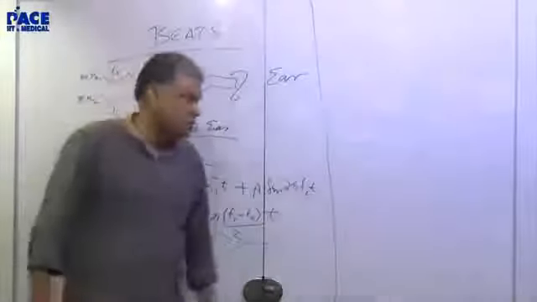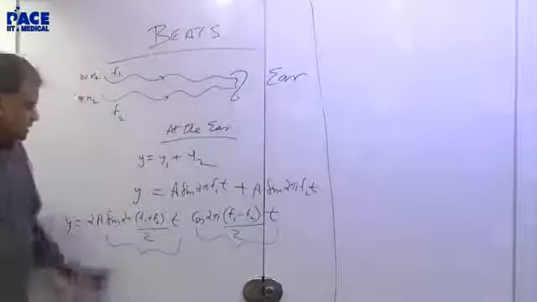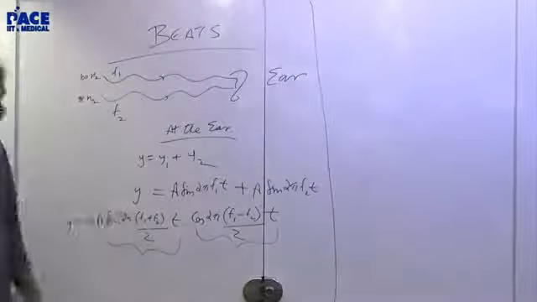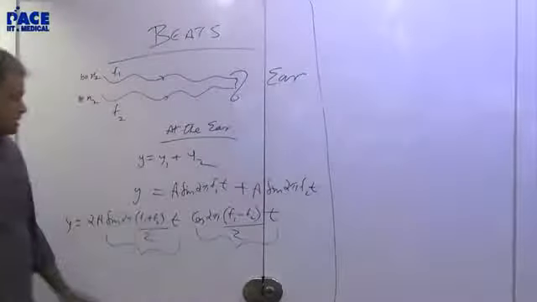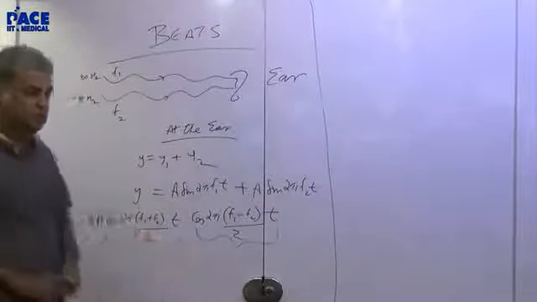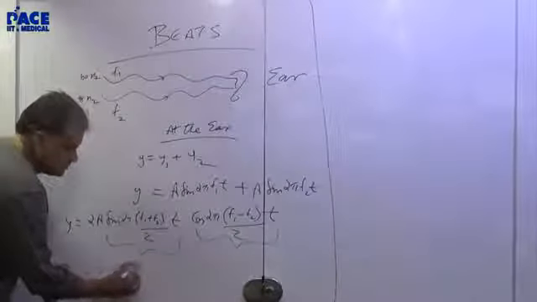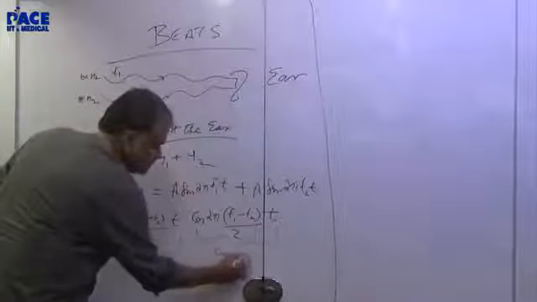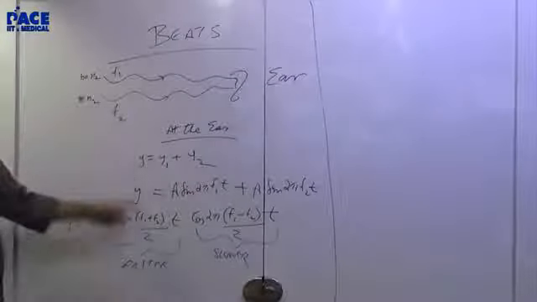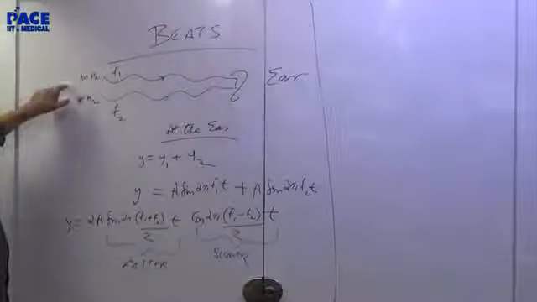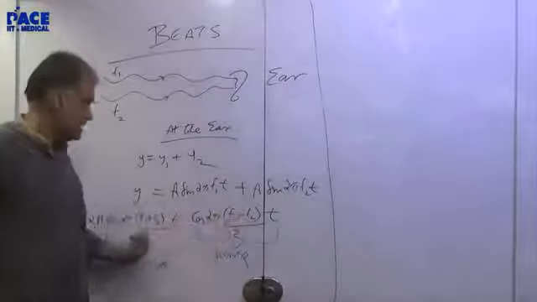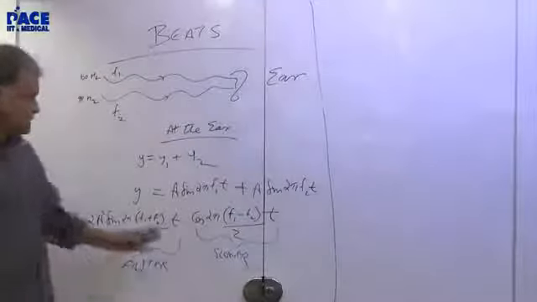So here, which is the slower cycle, which is the faster cycle? This represents the frequency of the cycle. This is f1 plus f2 by 2. This is f1 minus f2 by 2. Sum by 2, difference by 2. So which is faster? This will be faster. Yes, sir. This will be slower. If you want to get a number, 100 plus 98 by 2, 99. 100 minus 98 by 2, 1. This is 99, this is 1, so obviously this is much faster than that.